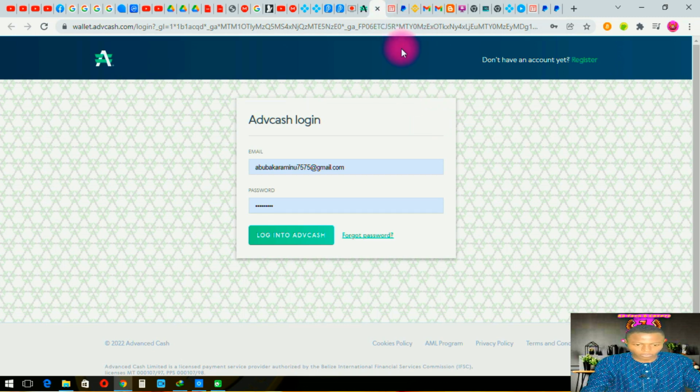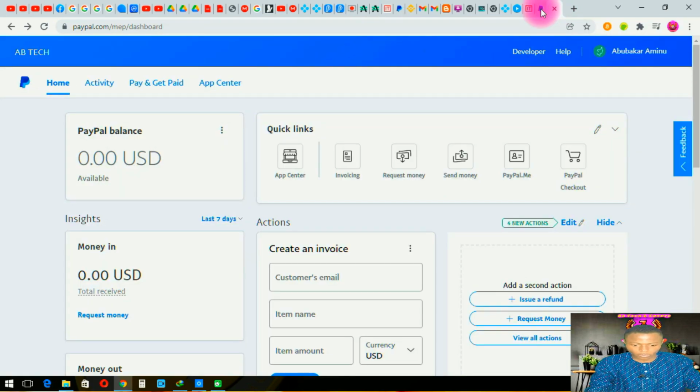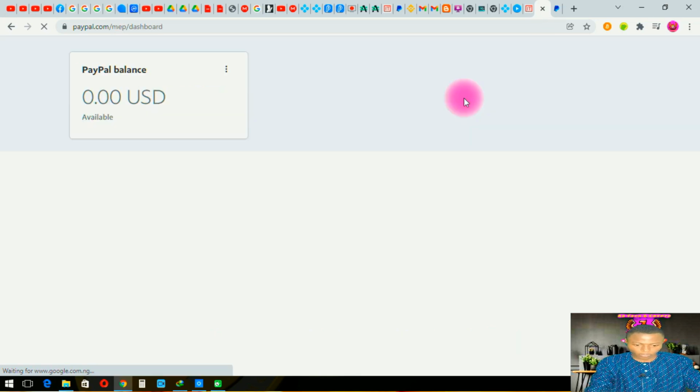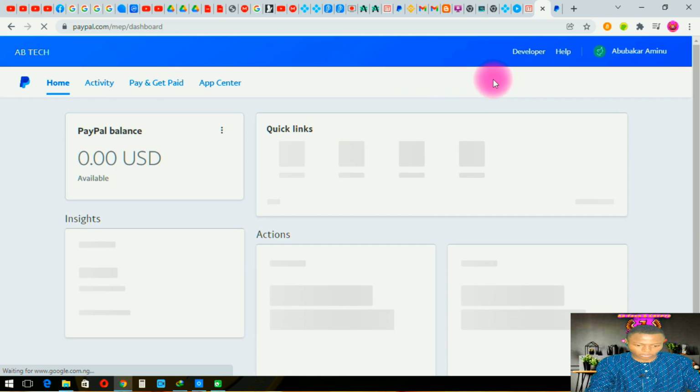So here is, let me show you the other Nigerian PayPal account. For instance, let me log in to the account that I have with this one, so that you will see the differences between this Nigeria PayPal and the other one.